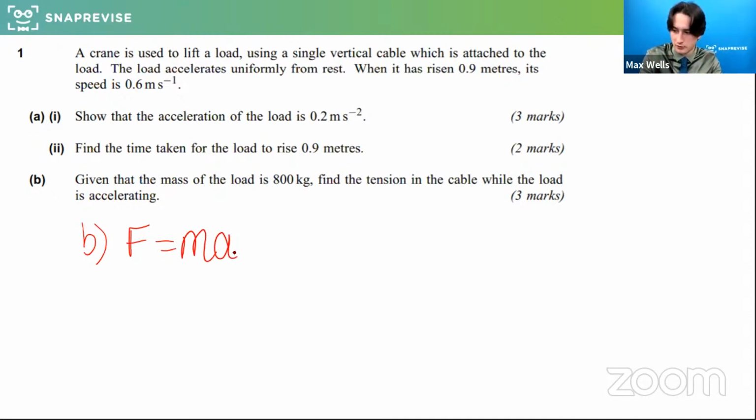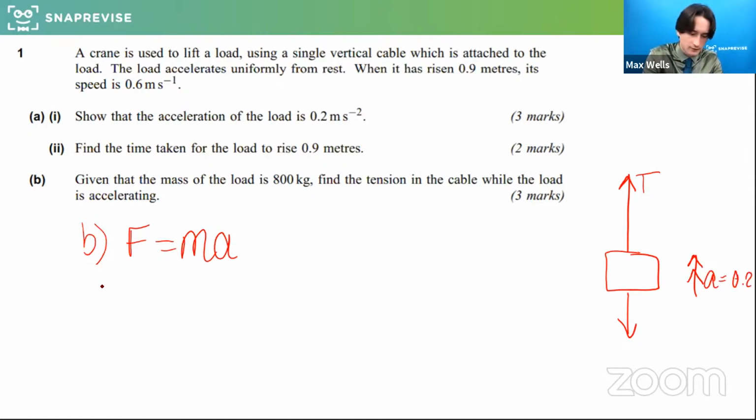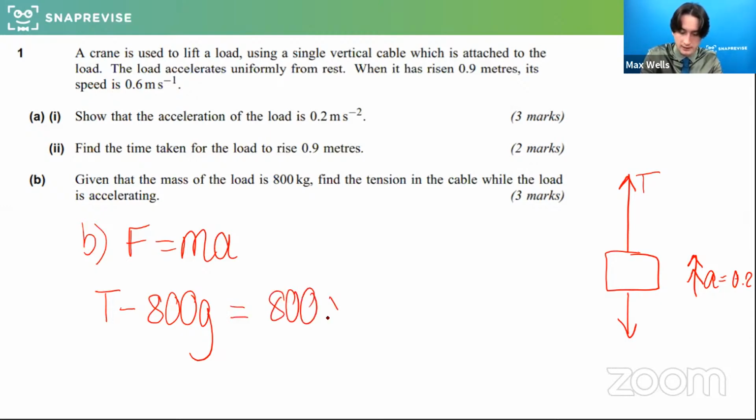So F is the resultant force. Now remember, if the thing's being pulled up like this, there's the tension in the cable, and the weight is dragging it down, and it's accelerating that way, which we can denote with a double-headed arrow, 0.2, wasn't it? Yeah. So then the resultant force is the tension, which must be greater than the weight, because it's pulling it up, must equal the mass times the acceleration. And then we can rearrange that, and we get that T is equal to 800g plus 800 times 0.2.